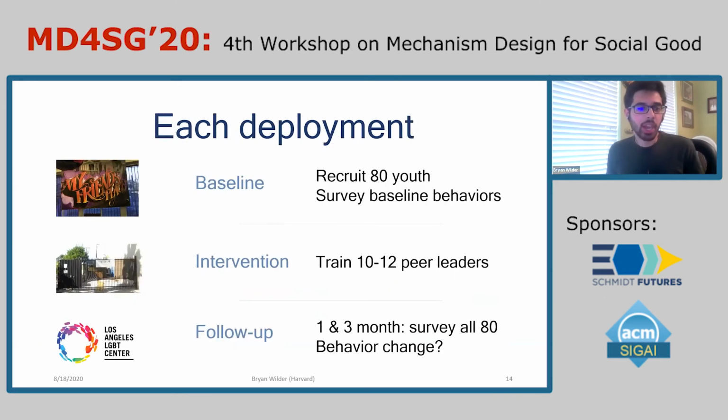Within each deployment, we have the following set of steps. We start out with a baseline survey where we enroll youth to participate in the study, about 80 of them per deployment, and then survey them for baseline behaviors and demographics. So this is what they're doing that's relevant to HIV spread right now, before the intervention. Then the intervention happens. We train about 10 to 12 peer leaders using the given method. And then we conduct follow-up surveys at 1 and 3 months where we bring back the original set of youth who were enrolled and survey them to see if their behavior has changed after the intervention.